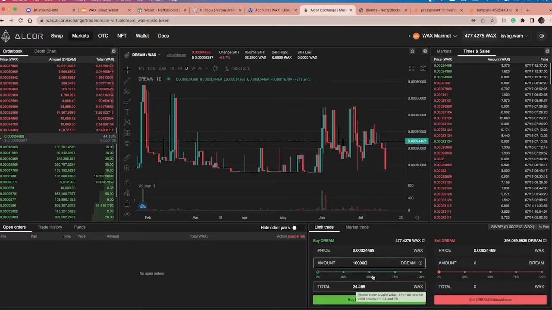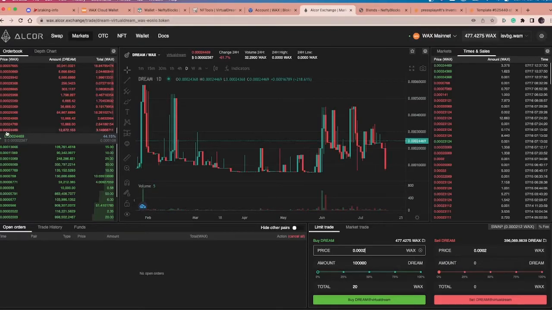Now I can swap it for a little bit less than that, and I think we could also buy it for a little bit less than that. So I'm going to bring this down, and I'm going to have a look. Okay, so the most that someone's prepared to pay at the moment is 0.00013.